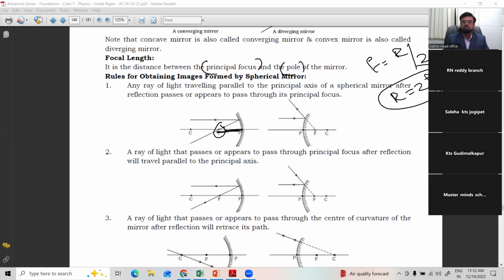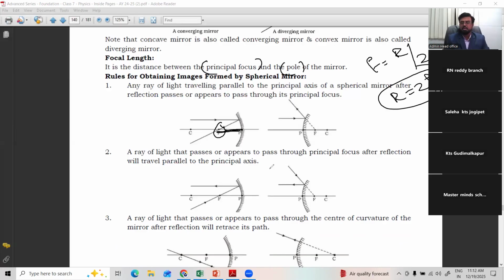So these are all the terms: focal length, principal focus, center of curvature, radius of curvature, aperture, and pole. All these are important terms you will come across when studying curved or spherical mirrors.